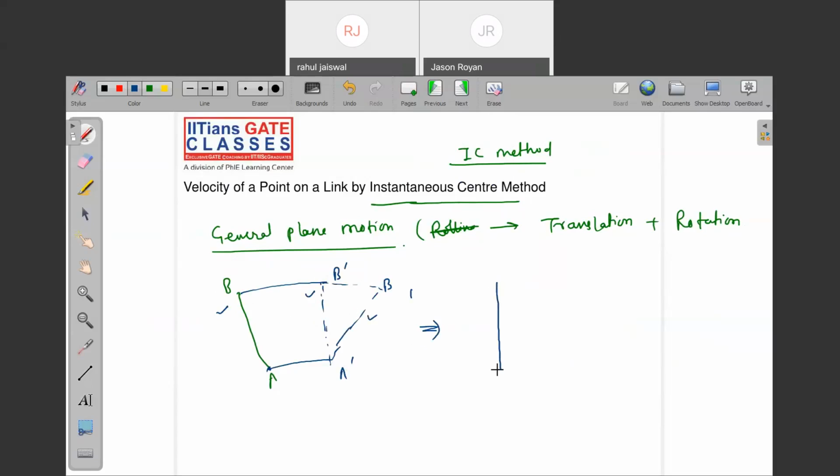This diagram I can make like this. This is the rod AB. This has been translated. This has been translated plus rotated. Check it out.